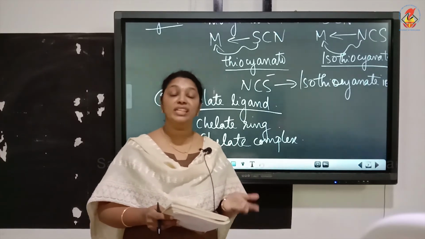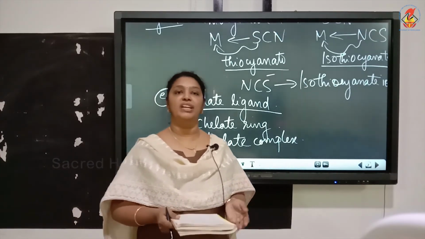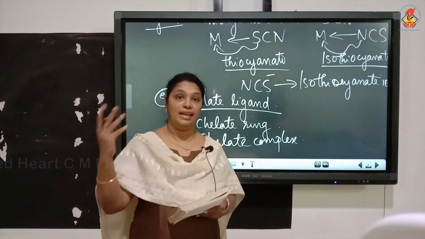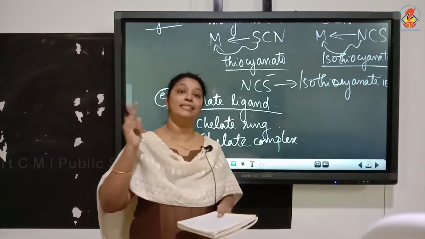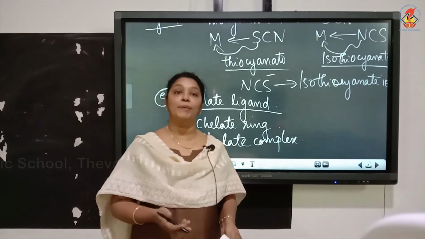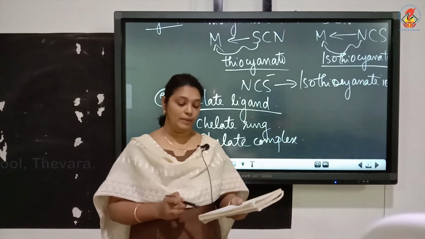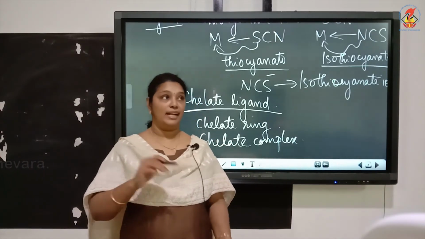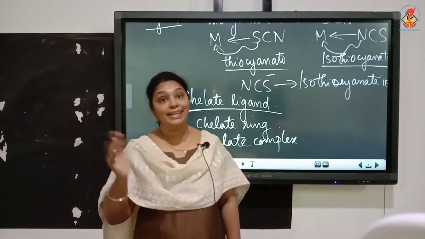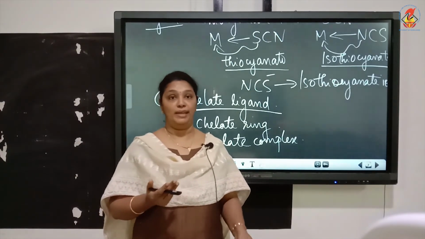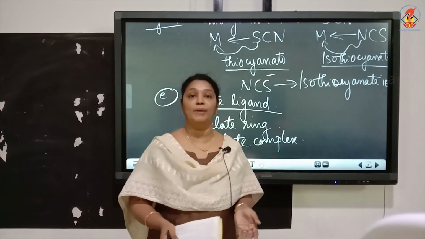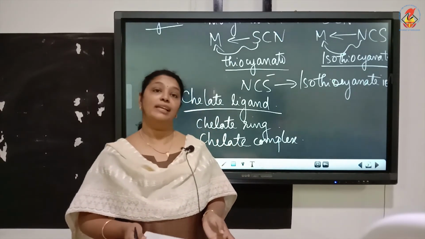Whenever you hear the word chelate complex, they have a ring structure and more donor atoms have coordinated with the central metal atom. Chelate complexes are more stable than normal unidentate or didentate ligand complexes. This effect of forming chelate complexes is called the chelating effect.